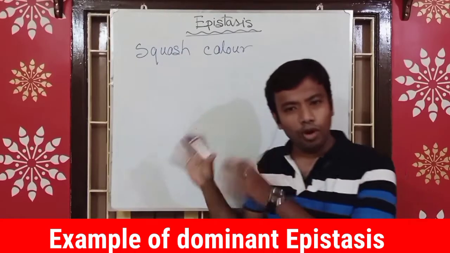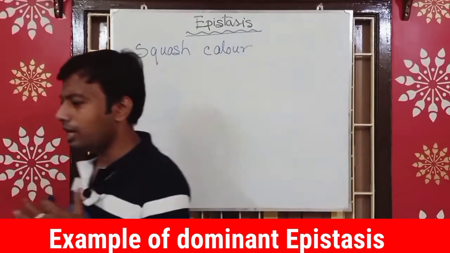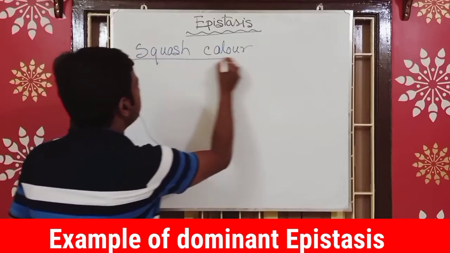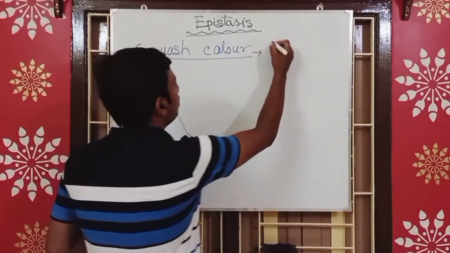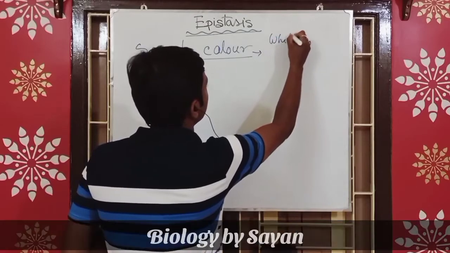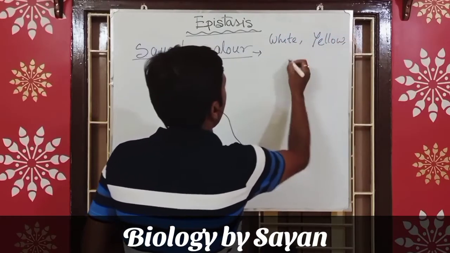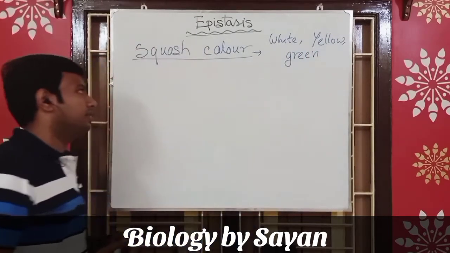Squash is cultivated in western countries. Squash generally comes in three color variants: one is white, another is yellow, and another is green.